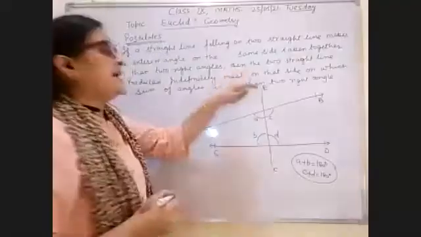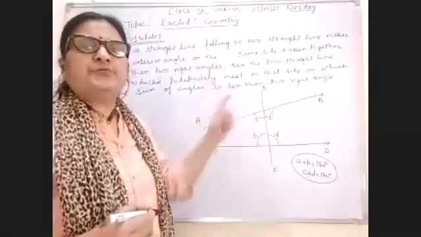Again, I am repeating. What does this fifth postulate say?